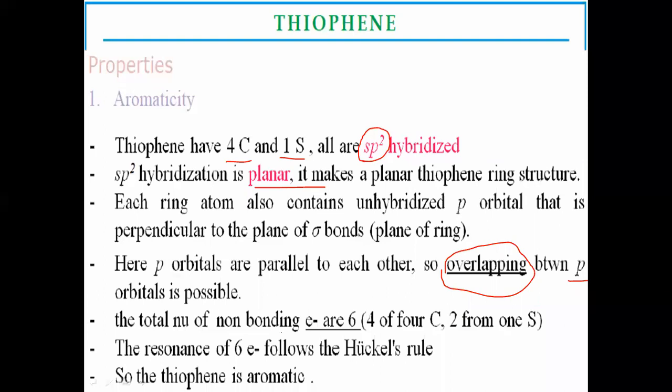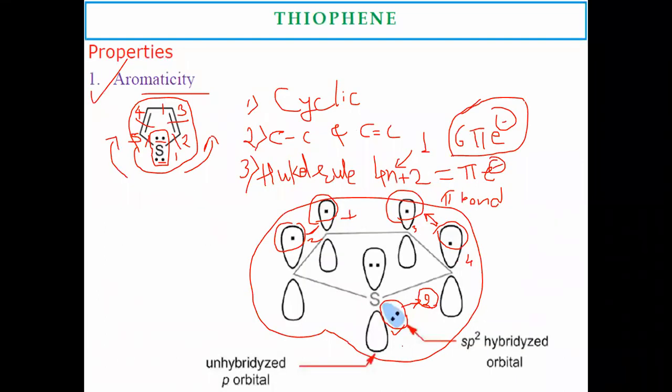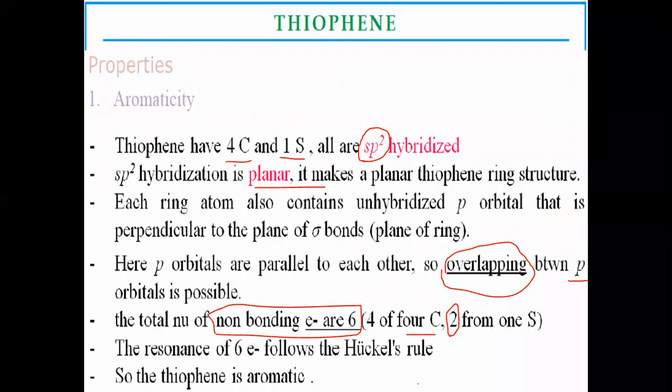And the total non-bonding electrons present in the structure are 6. How to calculate? 4 from carbon-carbon double bonds and 2 from the sulfur atom. And due to that, cyclic in nature, alternate single double bonds, this thiophene ring is aromatic in nature.